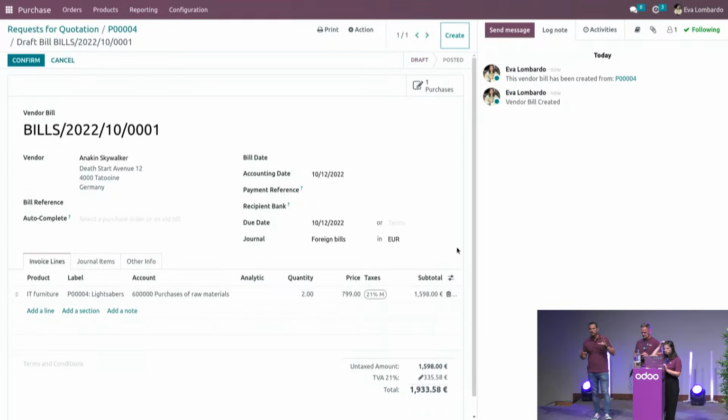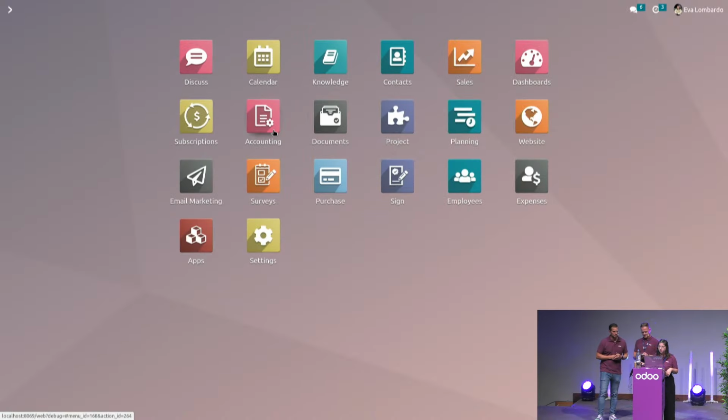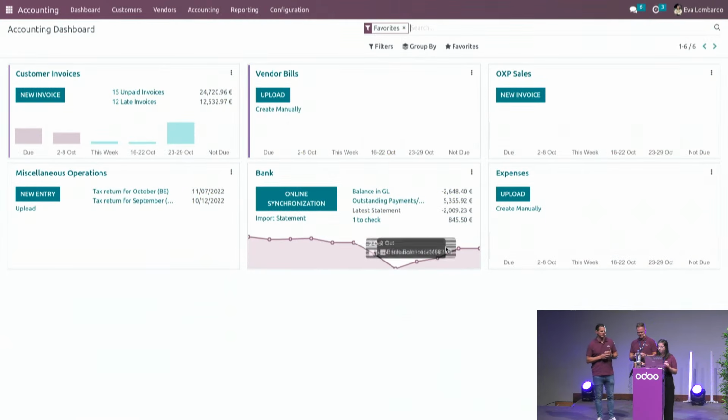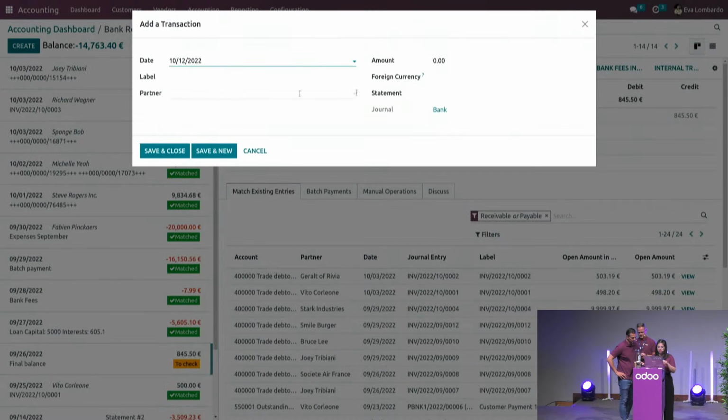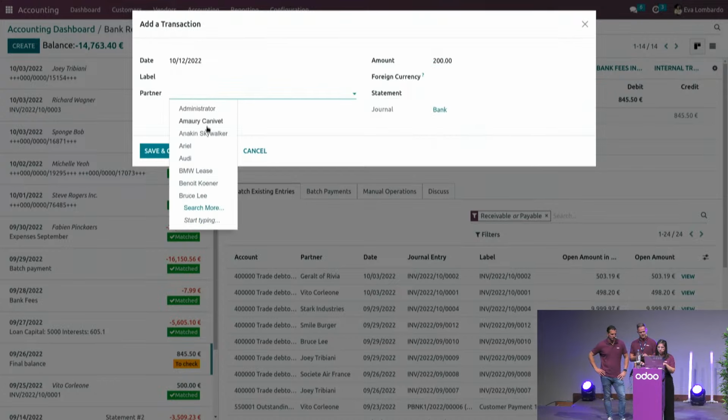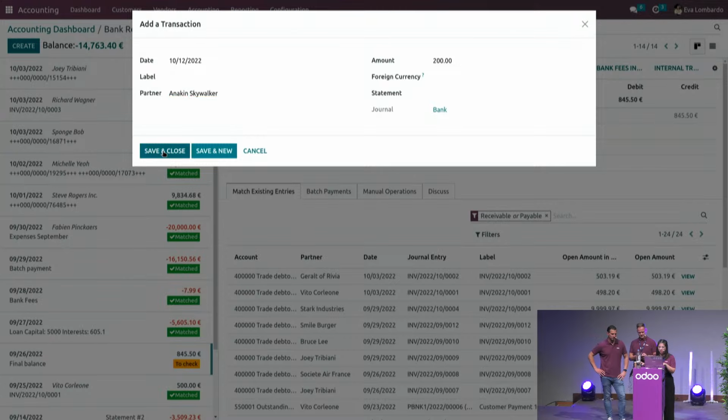And if the question is about the prepayment, if you receive the payment without having the bill yet, maybe you can show in the bank statement how you can put an amount on a payable account. Indeed, I guess that's maybe the answer to the question. So it means if you received a payment from your customers without having a bill. So let me just create a new transaction right away. Let's say you've received like 200 from your customer. Let's go with the Anakin again. Of course we need a label, so prepayment.